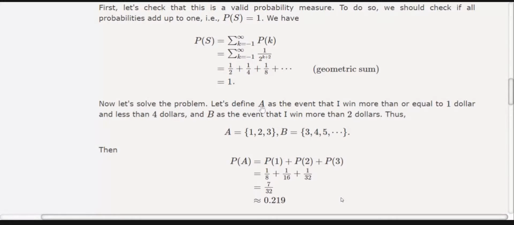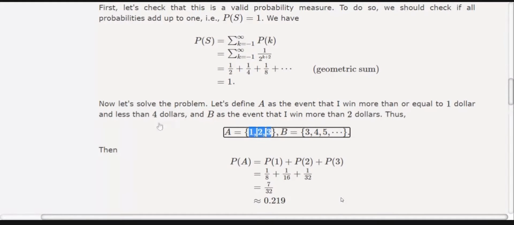Now let us define A as the event that I win more than or equal to $1 and less than $4. So it means win more than or equal to 1, so 0 and -1 will be excluded. Either I will win 1 or 2 or anything. But there is an "and" there. So due to the "and", I have to win less than $4. So it means 3. So A is the event I win more than or equal to $1 and less than $4. So this is the A event.